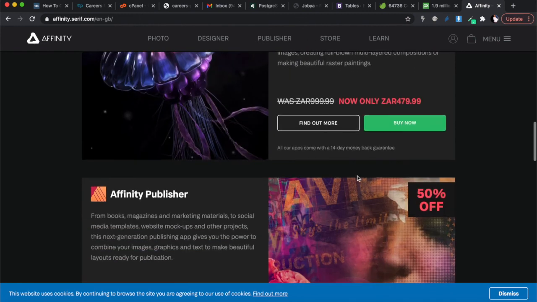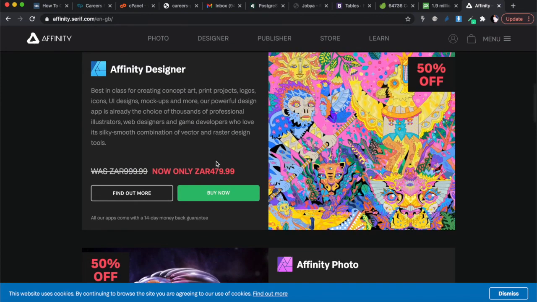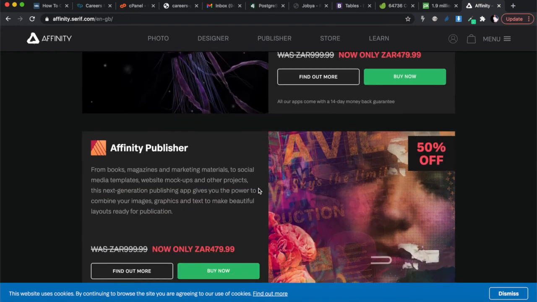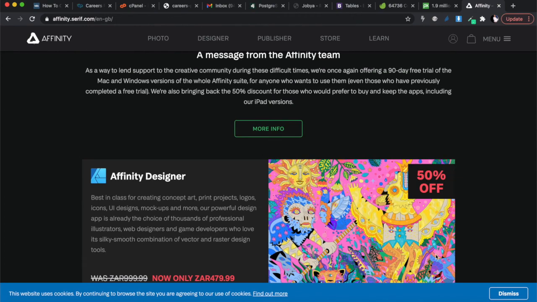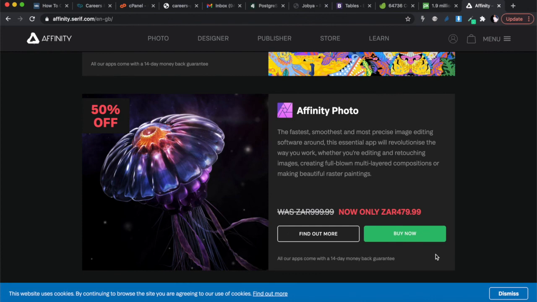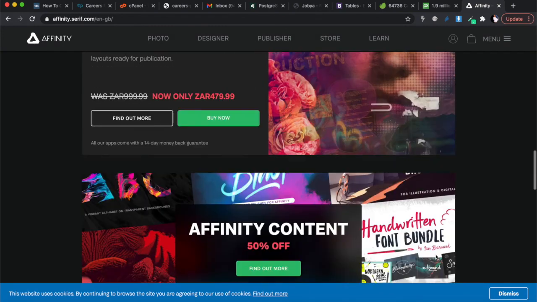It's on special, guys. I'm going to link this below because the usual price for this, I think I paid about 700 rands for it, but that was a long time ago. It's been going up in price, and I think it's currently 1,000 rands. And they've got it on special for 500 rand. But the nice thing about Affinity is that I'm going to get Publisher as well. I've been wanting to get Affinity Photo for a long time, and I've been using Affinity Designer to do Affinity Photo things, but it's not the same. Actually, it's a good time for me to buy this.